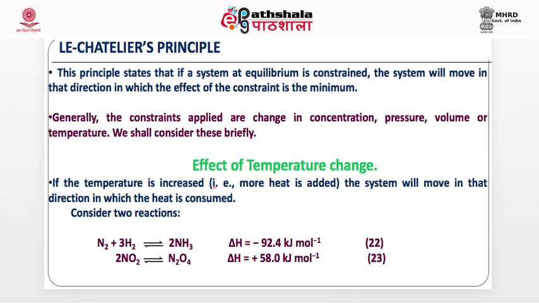If you increase the temperature of this reaction, the natural tendency of this reaction will be to consume heat. And how will it consume heat? If it goes in the reverse direction. This reaction, 2 NO2 and N2O4, is exothermic. This releases heat. So if you heat it, the reaction will move in the direction where heat is taken, that is, in the backward direction.